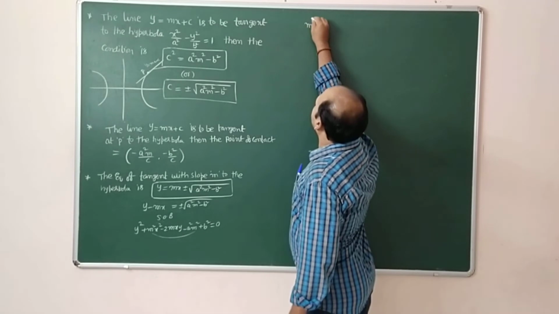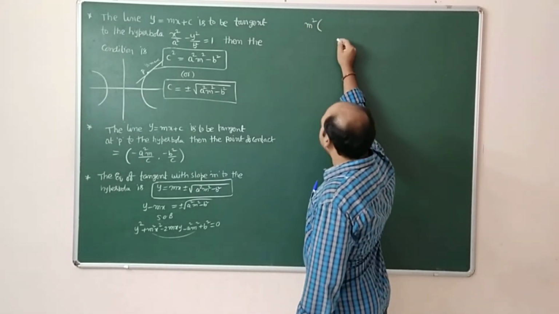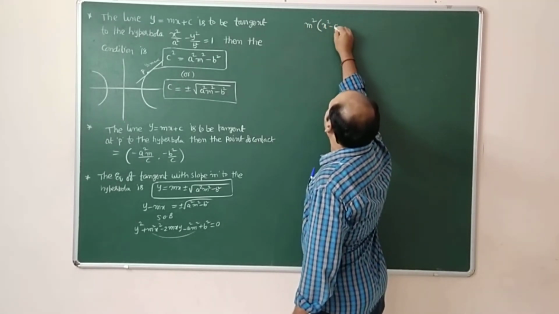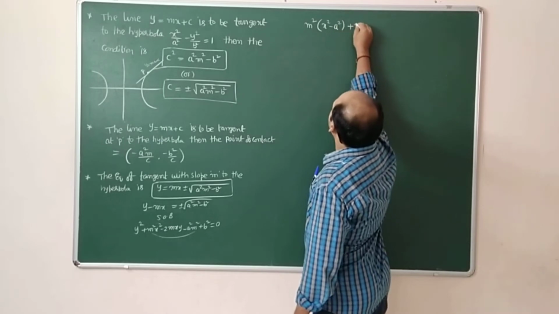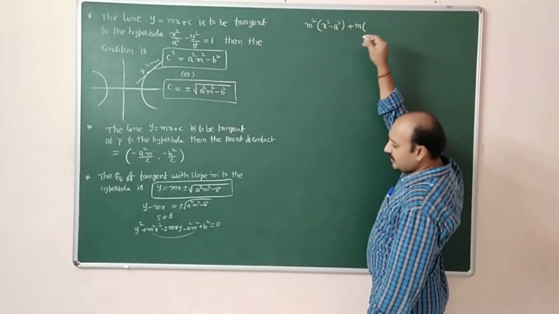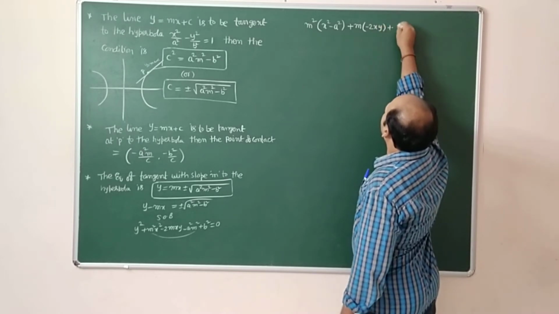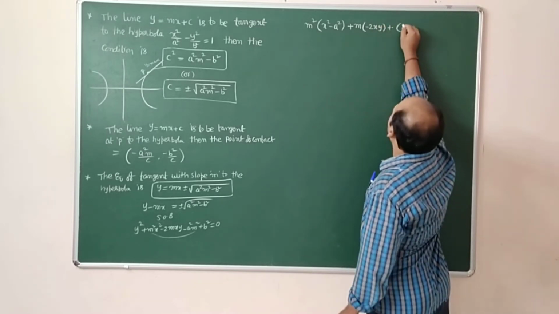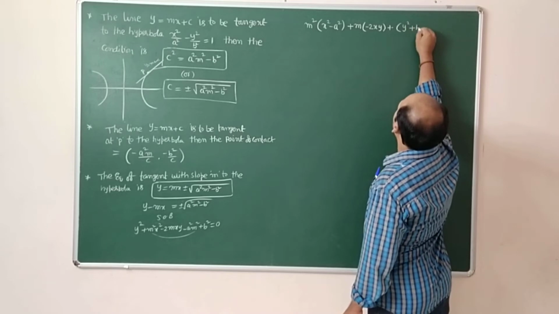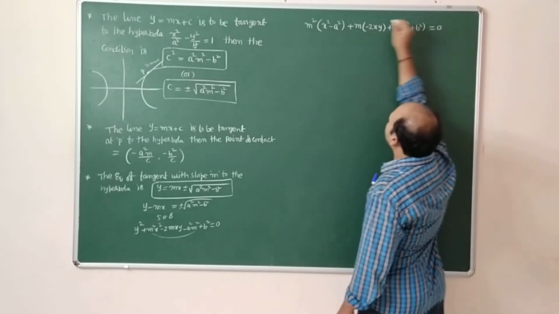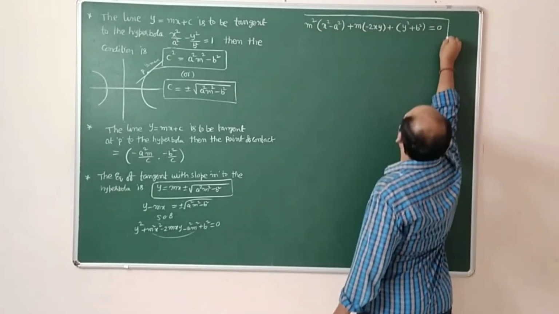Now from these, take m square common: m square into x square minus a square, plus m into minus 2xy, plus y square plus b square. It is a quadratic equation in m.